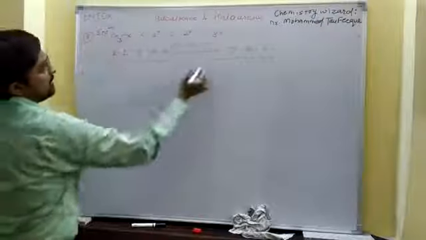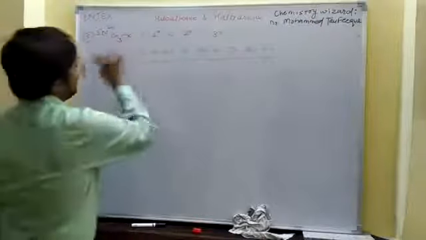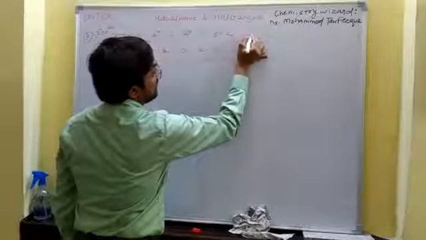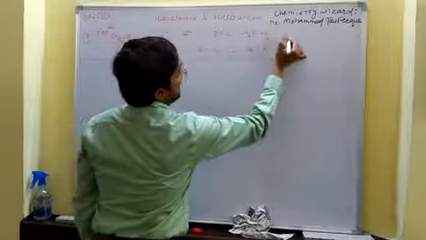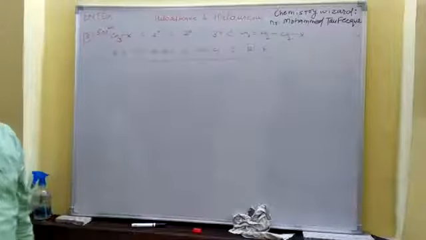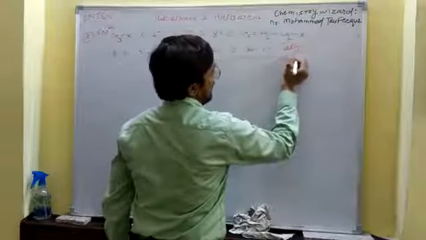In case of SN1, 3 degree is more than 2 degree, more than 1 degree, more than methyl halide. And the carbon next to the double bond is allyl carbon, so it is known as allyl halide.